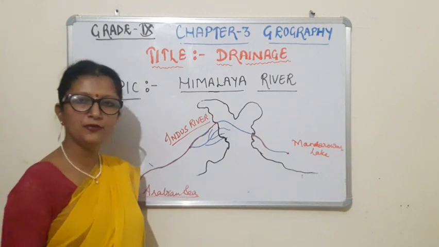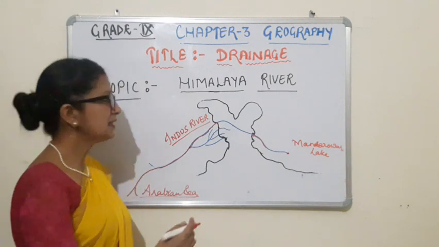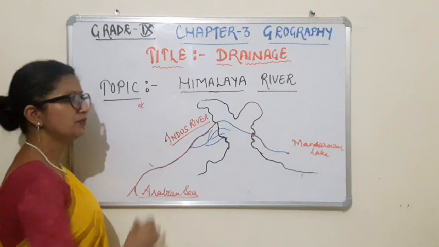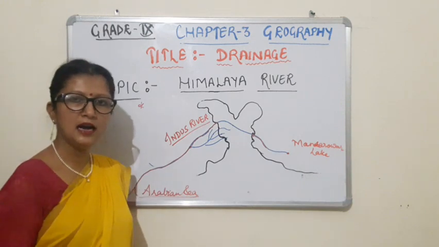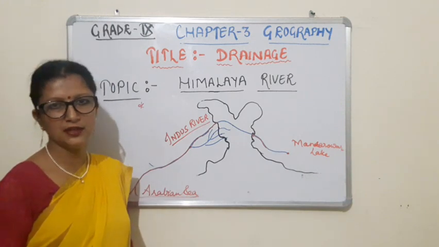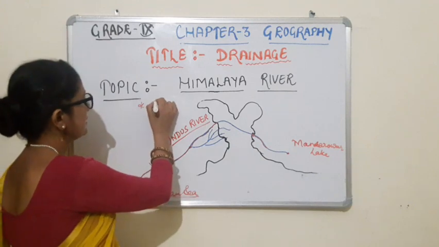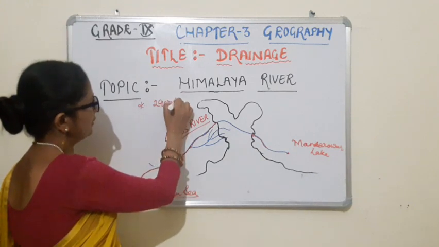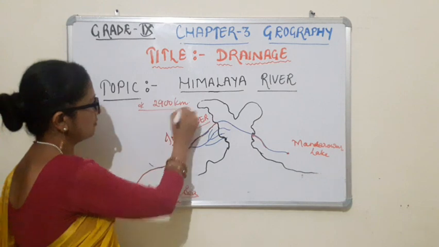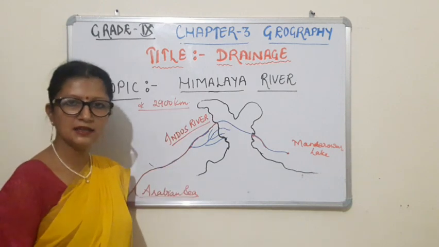Let me tell you a few more facts about the Indus River. The Indus River is counted among the lengthiest and longest rivers. Its length is 2900 kilometers. So this is one of the facts about the Indus River.